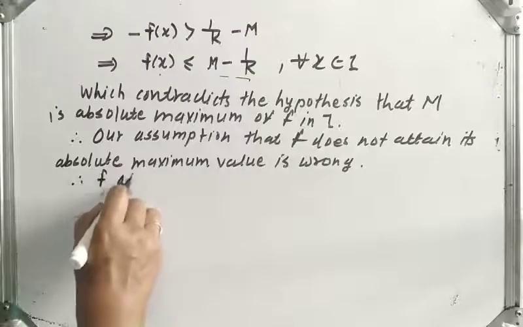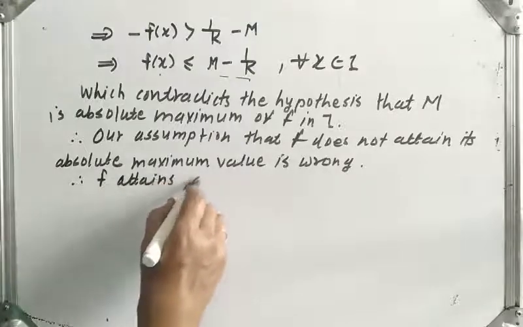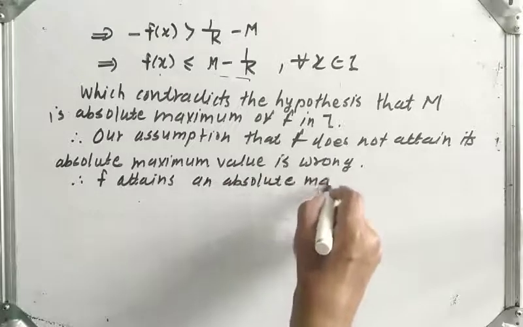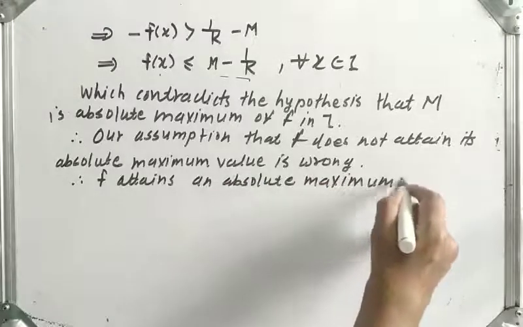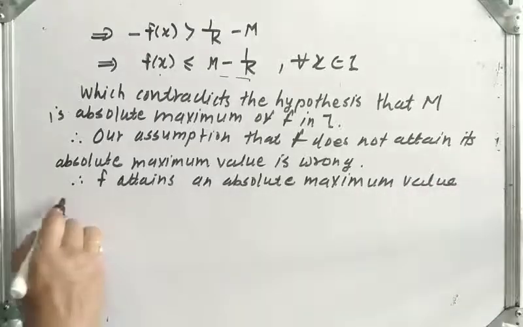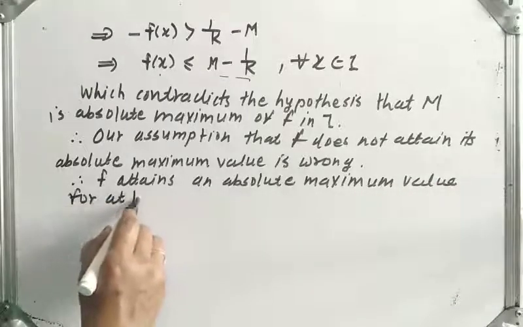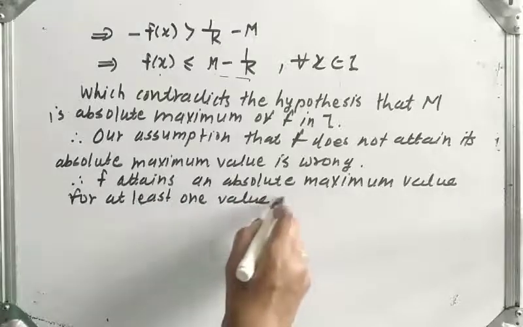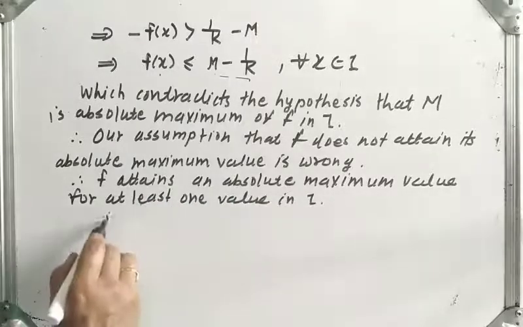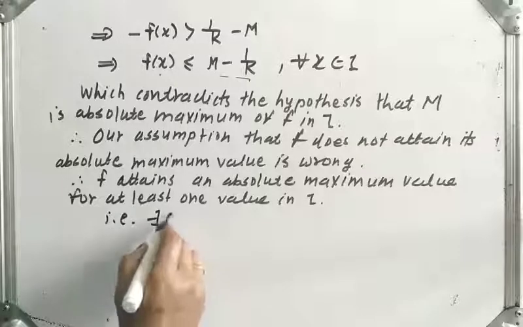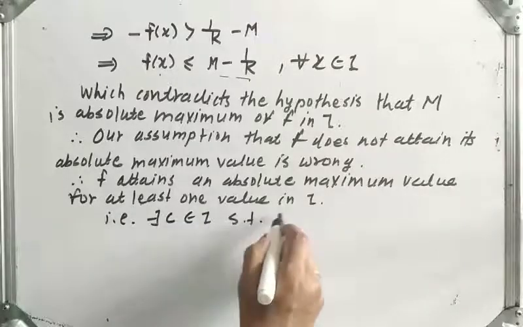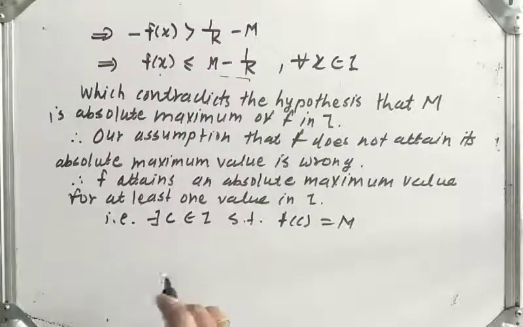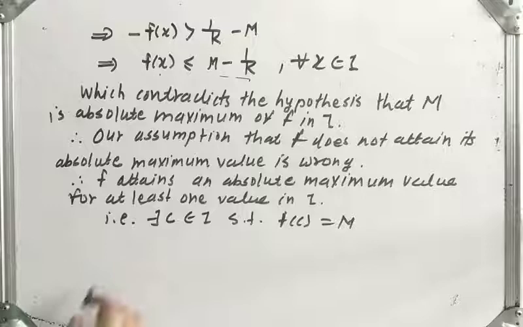Therefore, what can we say? f attains an absolute maximum value for at least one value in I. That is, there exists at least one point c belongs to I such that f(c) is equal to capital M. And similarly, for the absolute minimum value, we can prove.